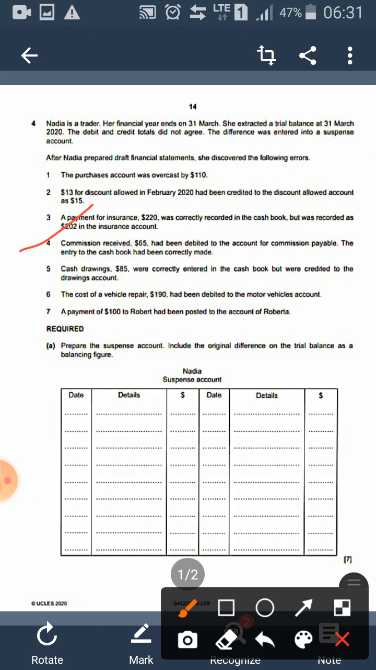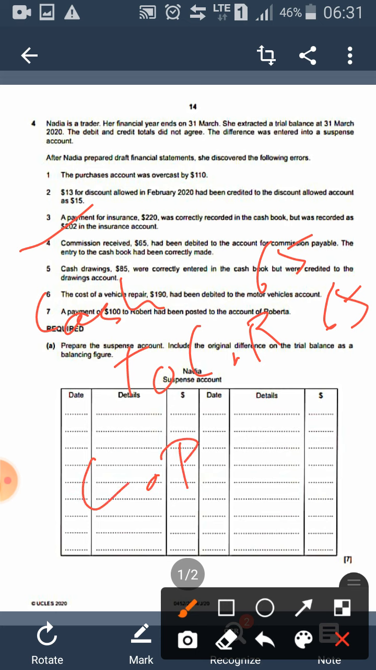Next, number 4, commission received $65 has been debited to the account for commission payable. See, commission received is an income, so it is credited. Normally it is credited, cash to commission received. I'm writing it as CR 65 65. Yes. But what has happened over here is that by mistake it has been debited to the commission payable account, CP. I'm writing it as CP. By mistake, 65 has been debited. Yes.